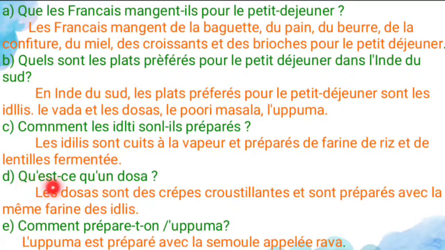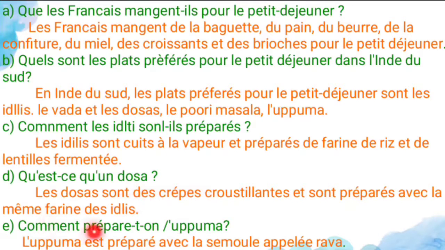Next D1, qu'est-ce qu'un dosa? So what is the dosa? So les dosas sont des crêpes croustillantes et sont préparées avec la même farine d'idli. So dosa is one of the crepes, that is pancake like that, and it's prepared with the farine d'idli. It's the rice flour for the idlis.